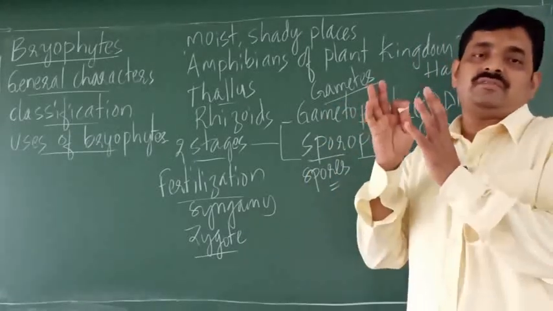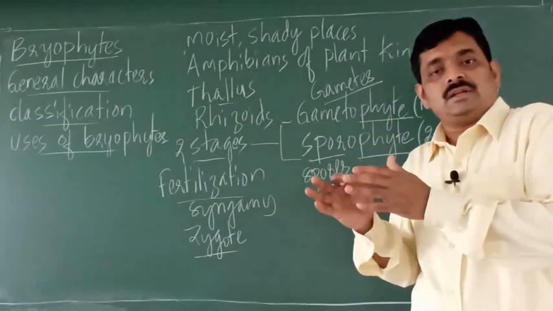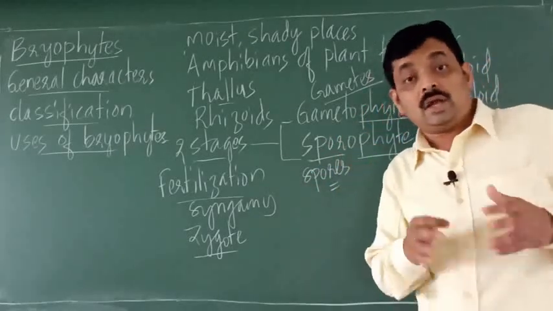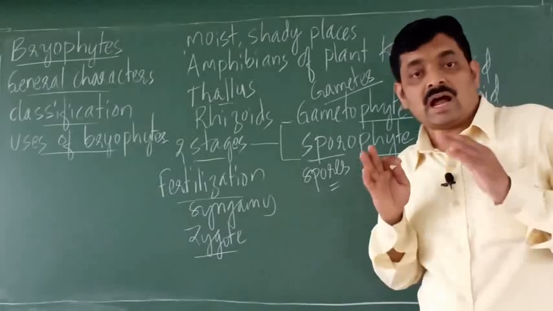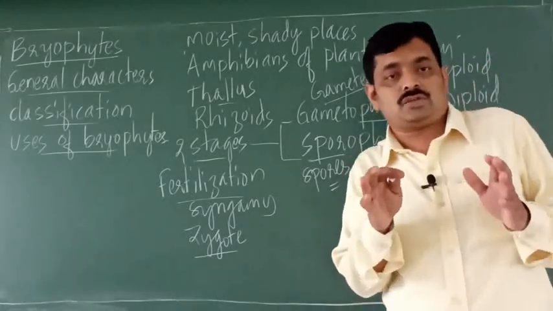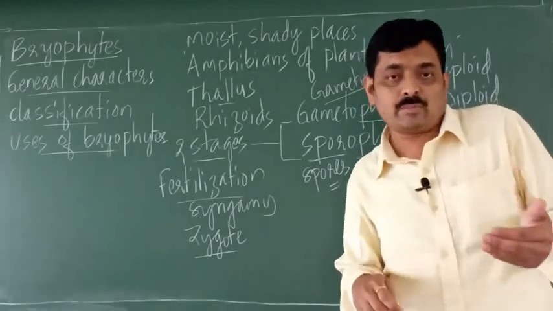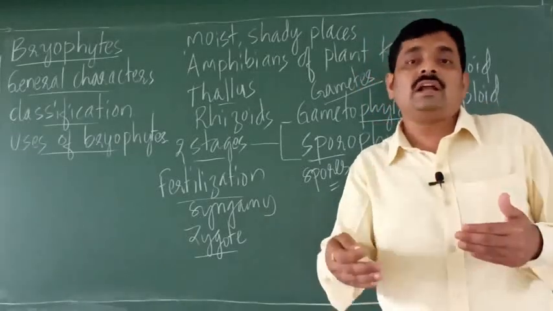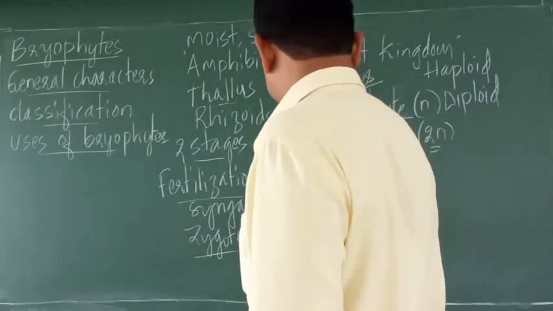So, one phase in the life cycle is gametophyte, another phase is sporophyte. These two phases alternate with each other. Alternate means one phase is sporophyte, another phase is gametophyte. That is called alternation of generations.